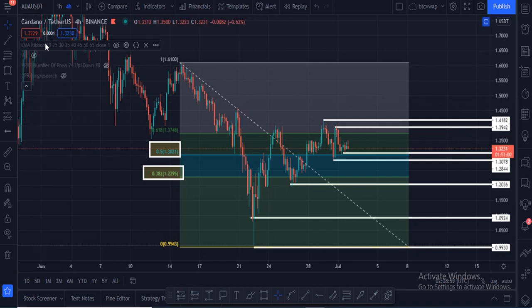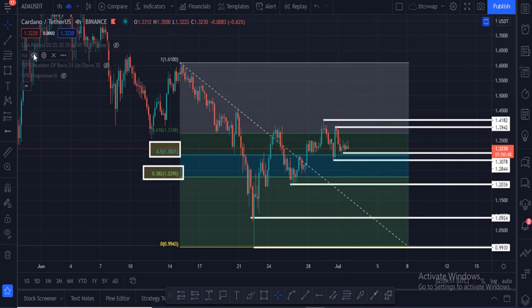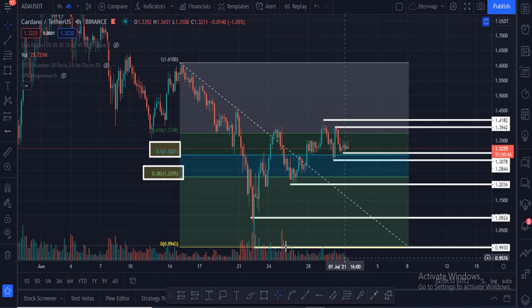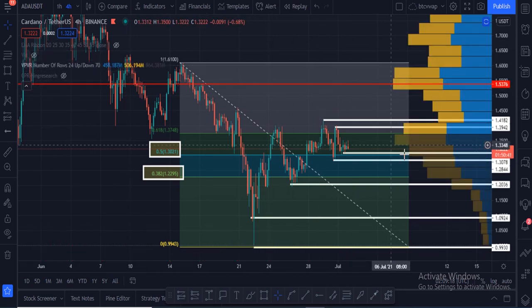Let me show you the EMA ribbon, and after that I will show you other things. Cardano candles are going to break this 4 hourly EMA ribbon. Here you can see that is not a good sign, and the volume of Cardano in the 4 hourly is not satisfactory. Volume is very low, and most of the VPVR towers are starting from $1.22 to $1.60.